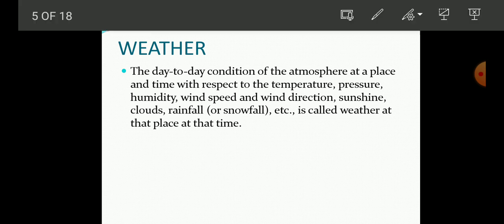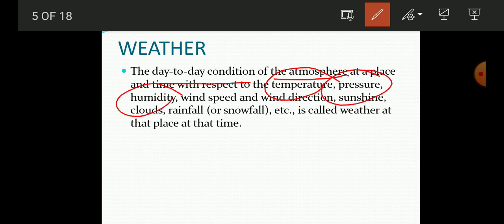So here first we will know what is weather. So how can you define weather? It is the day-to-day condition of the atmosphere at a particular place at a particular time with respect to the temperature, pressure and humidity, wind speed, wind direction, sunshine, clouds, rainfall, snowfall, and there are many more components of weather.